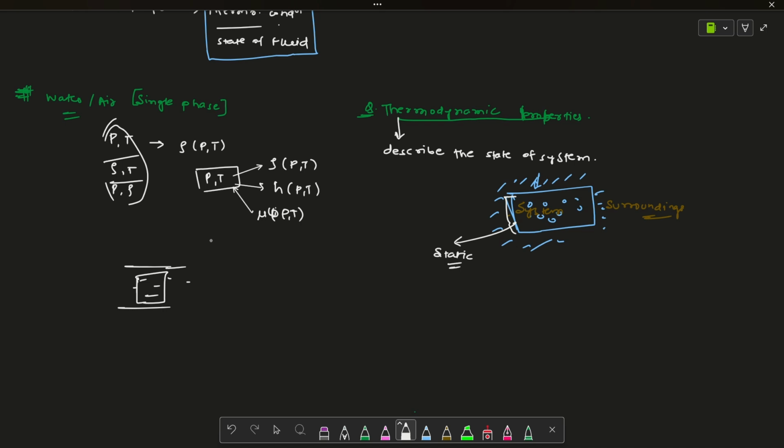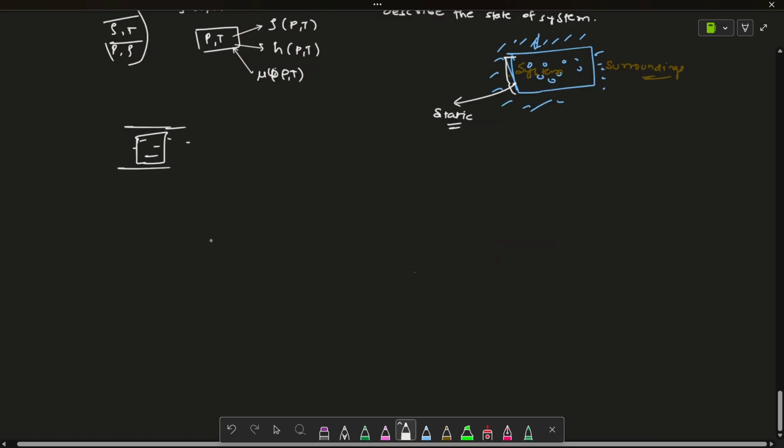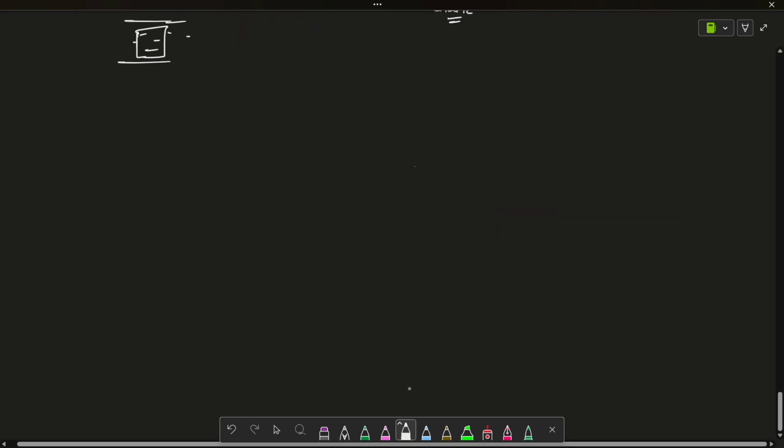That's why we can use these thermodynamic properties. I hope you now know why we are going to use these thermodynamic properties in the case of fluid. This is a very important thing, because people often wonder in their mind why this is applicable to fluid. I hope you find this useful. Now I'm going to discuss each thing in detail.